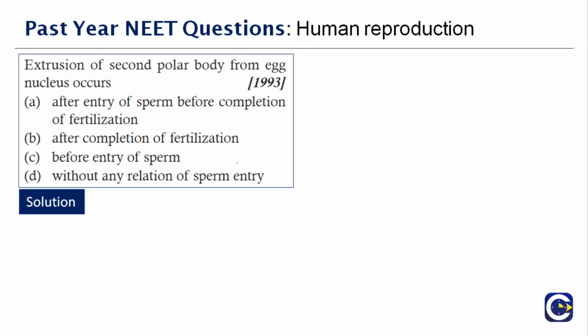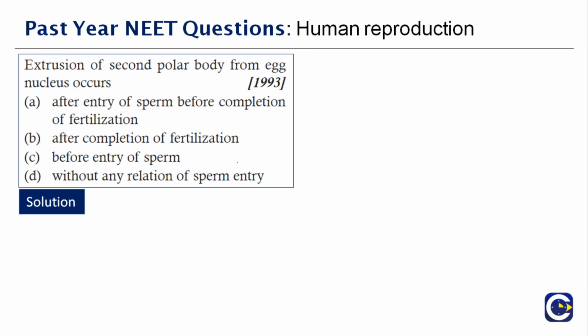Polar body, when it comes in terms of biology, means each of the small cells which bud off from an oocyte at the two meiotic divisions and do not develop into ova.